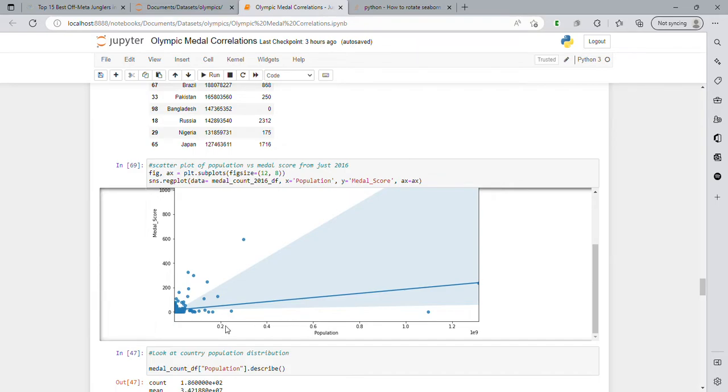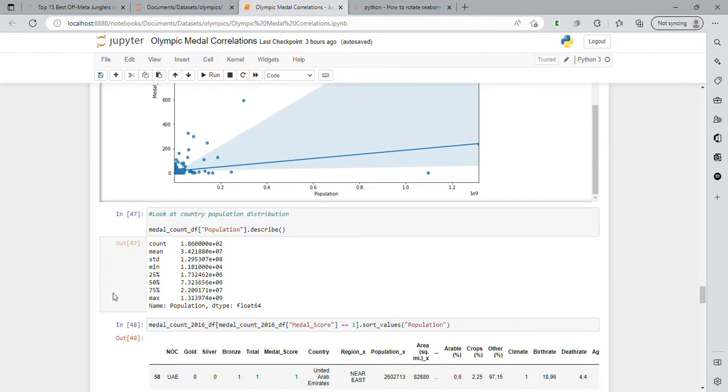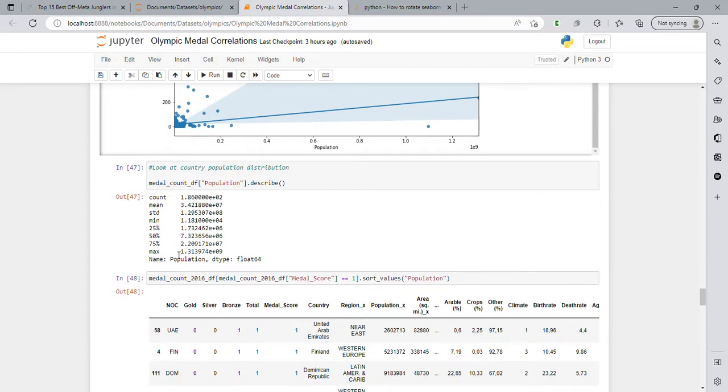lot of countries that don't even have 200 million people, which isn't too surprising, but our x-axis goes up to 1.3 billion thanks to China. So it does seem like we have a lot of countries down here in the bottom left. So we're just going to look at the distribution of population here in our data, and we can see the median here is at about 7 million. So half of the countries have less than 7 million, and 25% are about 2 million or less. So yeah, very low populations, a lot of these countries.